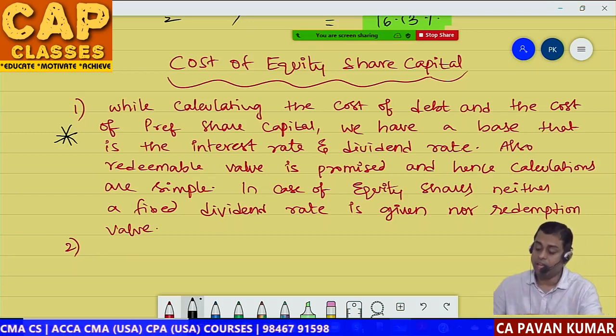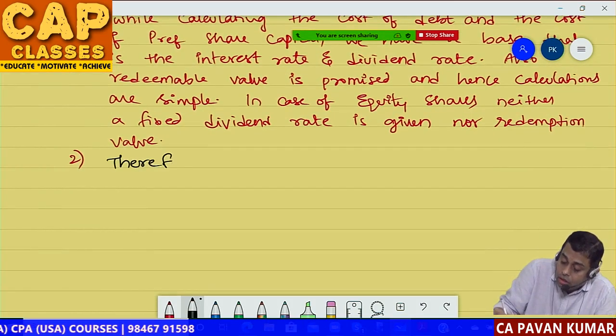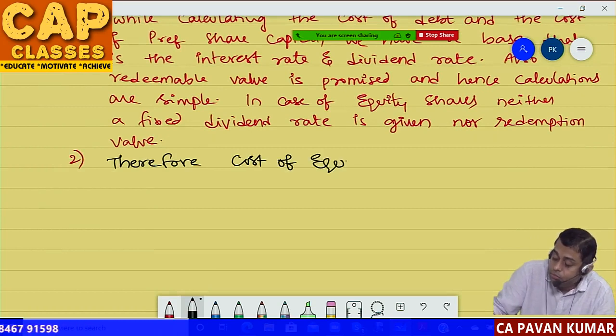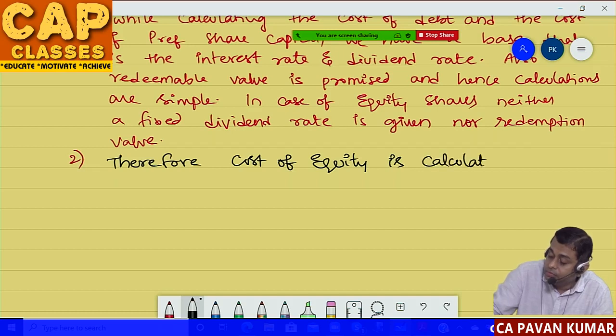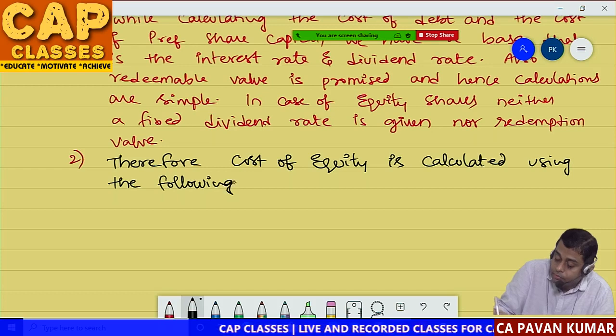So write down, therefore, cost of equity is calculated using the following factors.